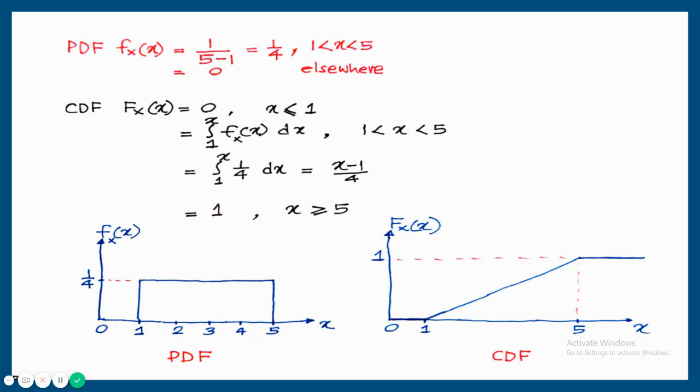And when you calculate the area of the rectangular pulse, it is always 1. That is a fundamental property of the PDF. The second plot is random variable versus cumulative distribution function. It's a non-decreasing function. Less than 1, the answer is always 0. Greater than 5, the answer is always 1. Between 1 and 5, this (x minus 1) upon 4 is represented. It's a straight line, so that straight line is from 1 to 5.